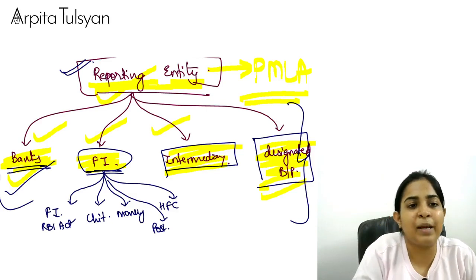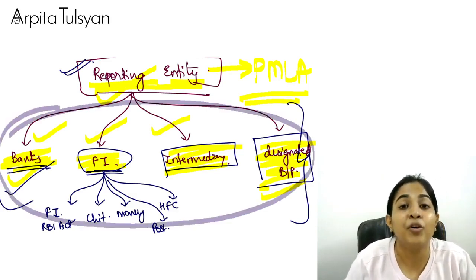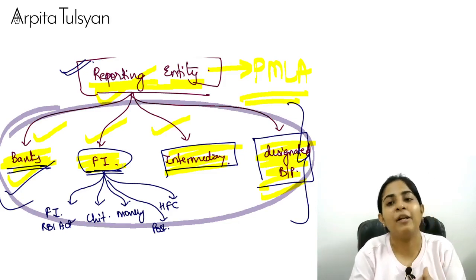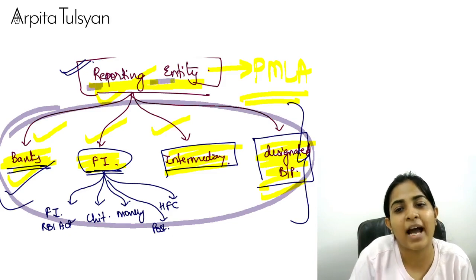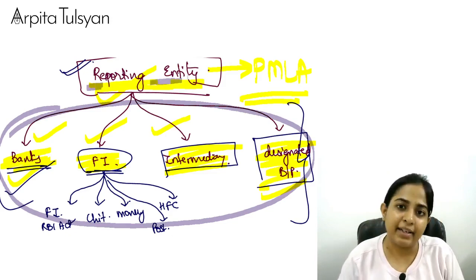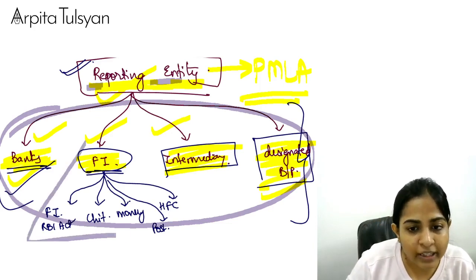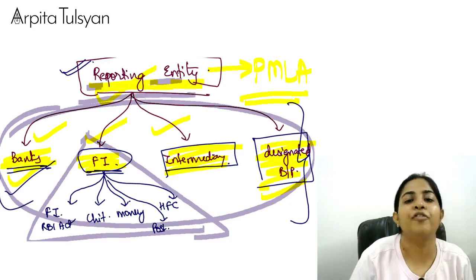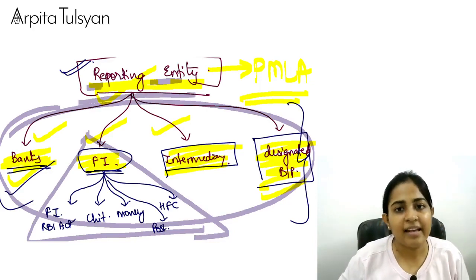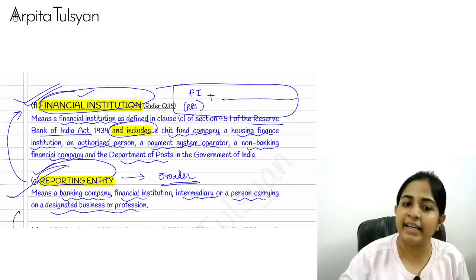So even these people will come under the purview of PMLA, and all these people cumulatively will be called reporting entity. I hope I am very, very clear with this. So first we saw the definition of financial institution. Financial institution is a part of reporting entity. Very clear? Yes, so financial institution, we did it here. Reporting entity, we did it here.